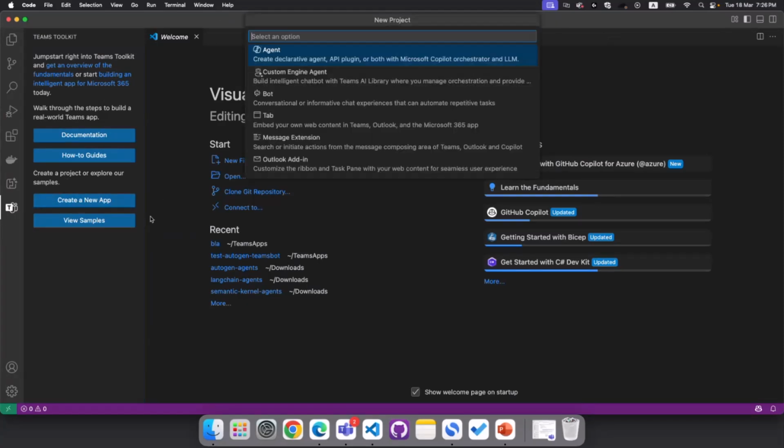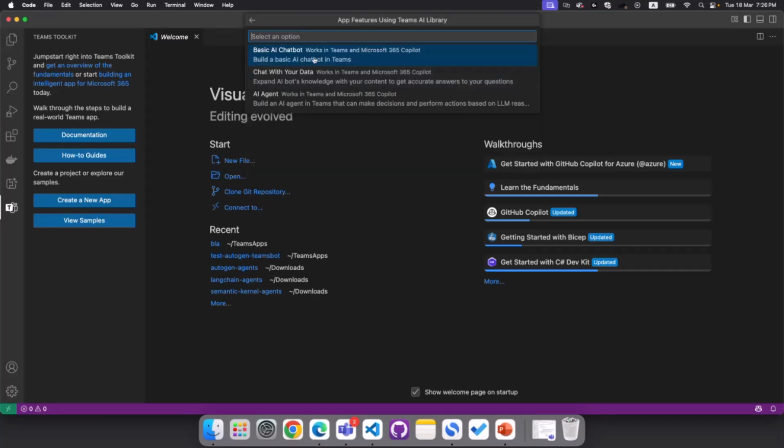So today what we are going to create is not an agent, but a custom engine agent. So we will go with basic AI chatbot, but there are multiple options available here. I want to tap into what the differences are. The basic AI chatbot has an integration with the Teams AI library, but it doesn't have a complex integration behind the scenes. It's just giving you how an AI agent thinks, and it's giving you the consideration behind the model, nothing more.